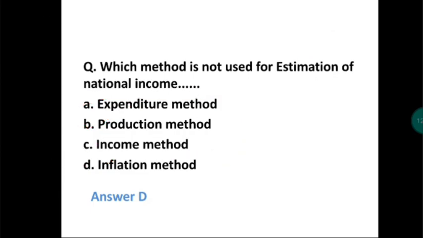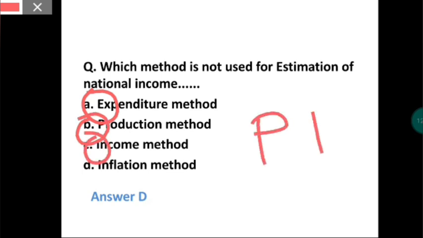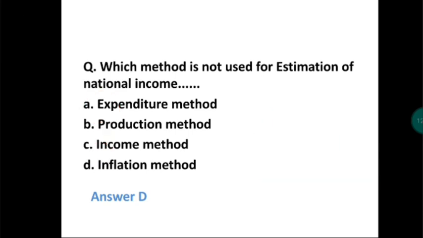You can remember this as PIE: production method, income method, and expenditure method. Since there is no method called inflation method, that is the answer.